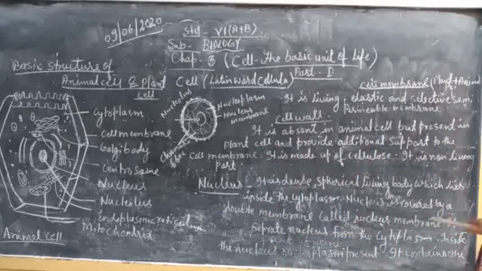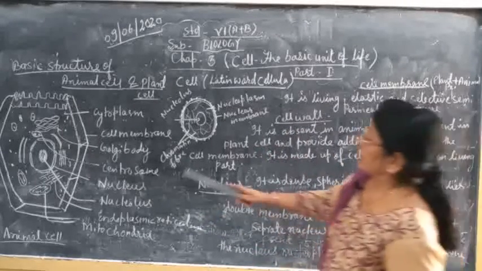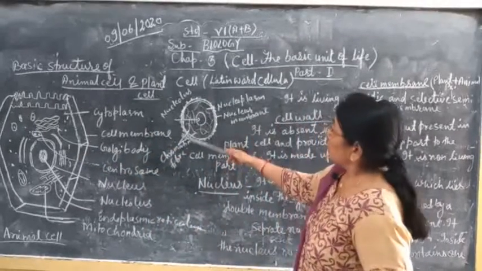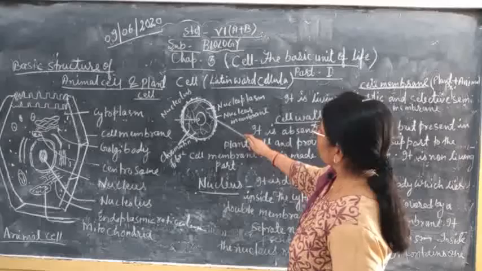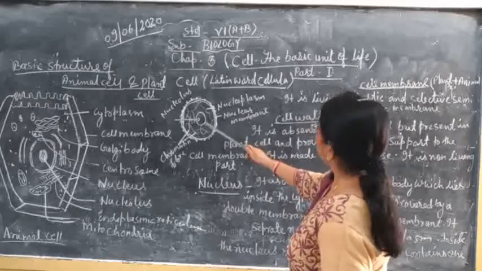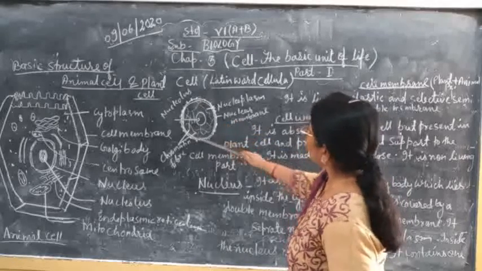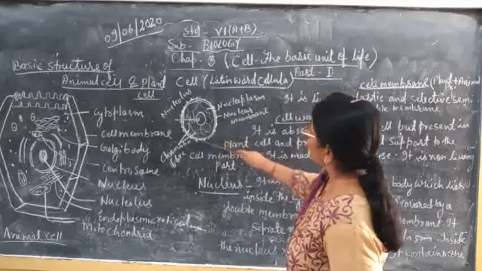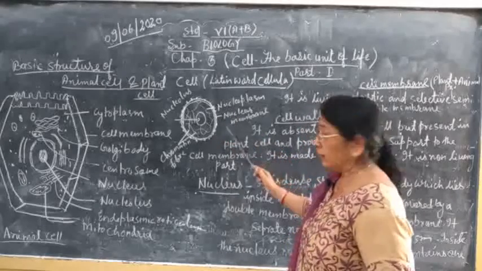Nucleus is covered by a double membrane, which is called the nuclear membrane.